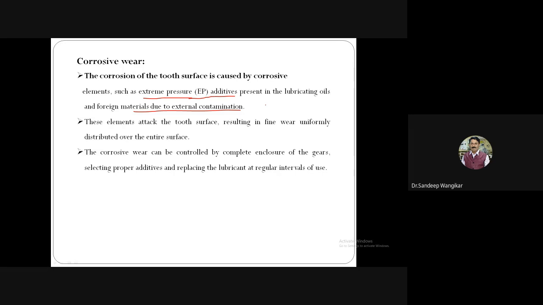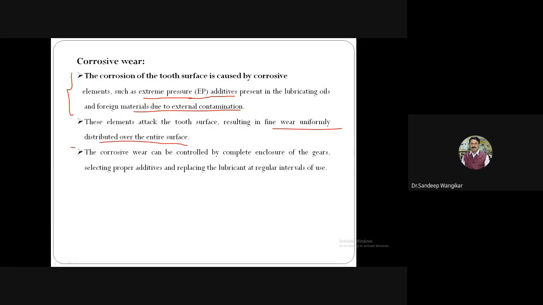And again, take the chemical fertilizer industry, whatever chemical reactions and fumes are in that particular atmosphere, due to that, definitely the contamination will occur and the material starts corroding. So care should be taken that the external contamination will not be there. This is the cause why corrosive wear is occurring. These elements attack the tooth surface, resulting in a fine uniform wear distributed over the entire surface. Whatever these elements are there, they will attack the surface and the corrosion will start.